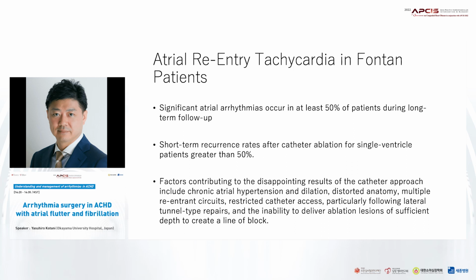The factors contributing to the disappointing results of the catheter approach include chronic atrial hypertension and dilatation, distorted anatomy, multiple reentrant circuits, restricted catheter access, particularly following lateral tunnel type repairs, and the inability to deliver ablation lesions of sufficient depth to create a line of block.